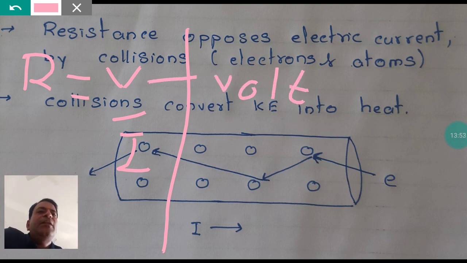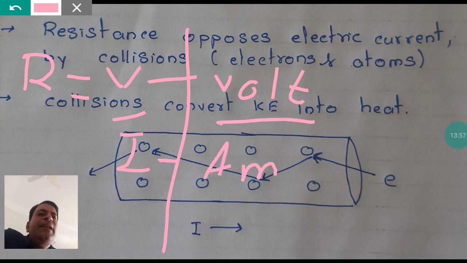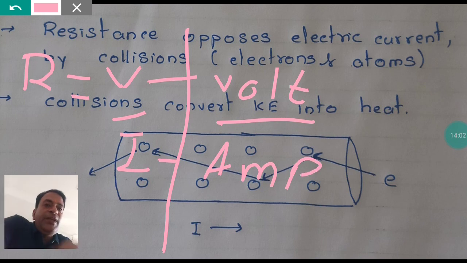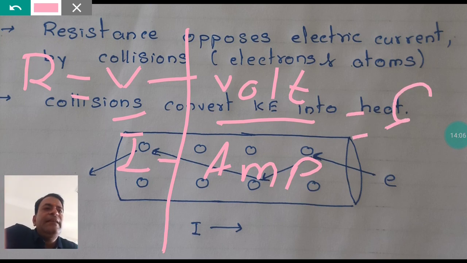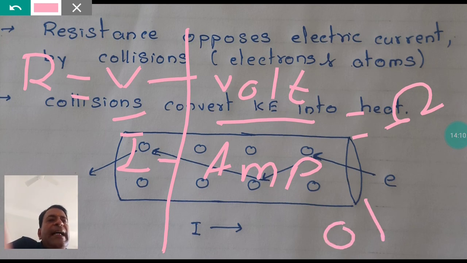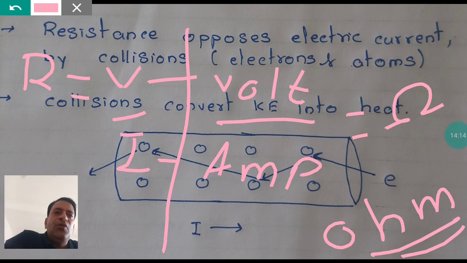What is the unit of I? The unit of I is ampere, the unit of electric current. From here we can define the unit of resistance. This symbol is known as ohm, O-H-M, and the symbol is also ohm.